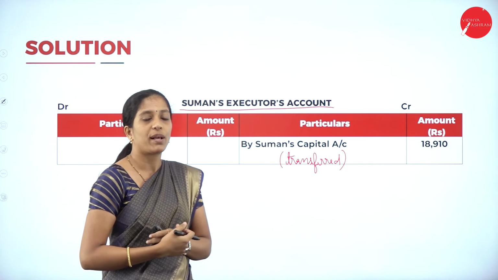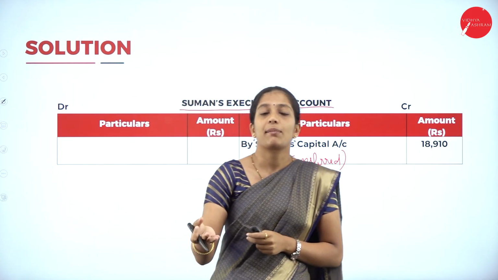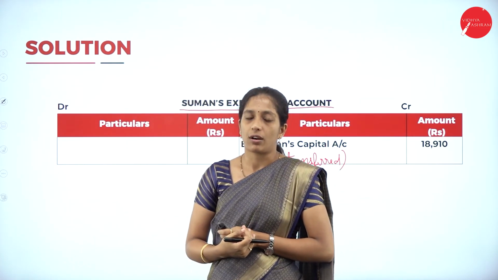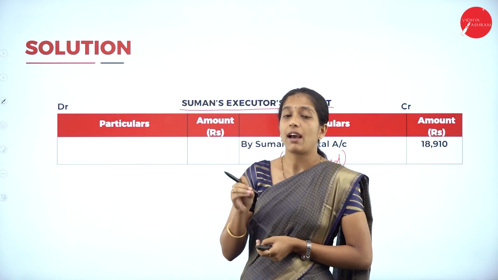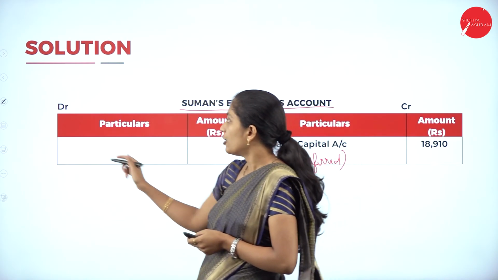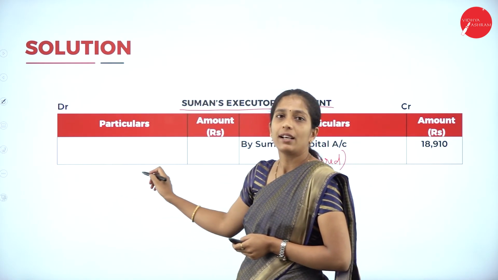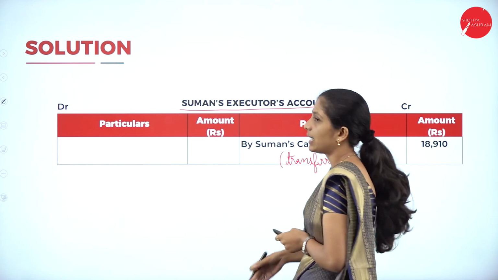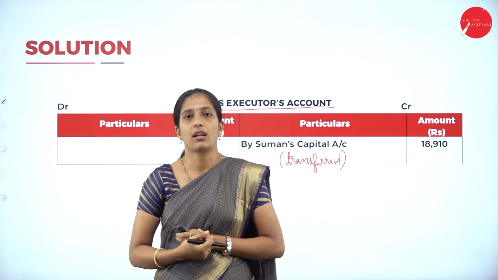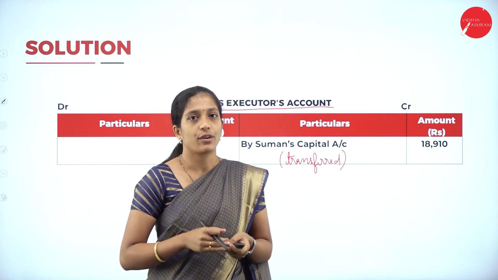Here in this problem they have not told whether they have paid immediately to the executor or not. So it is assumed that it is paid through installments. If they had mentioned it is paid immediately, then we would credit cash or bank, paid in cash. So we'll write 18,910. That is the balancing figure of Suman's executor's account.